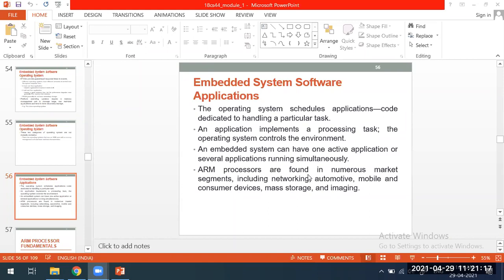There will be separate devices. In the mobile devices, it also supports the ARM processor.